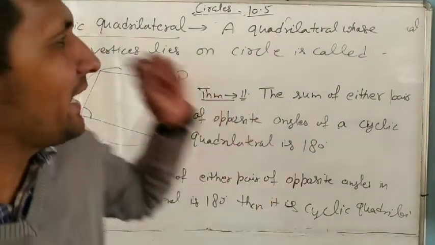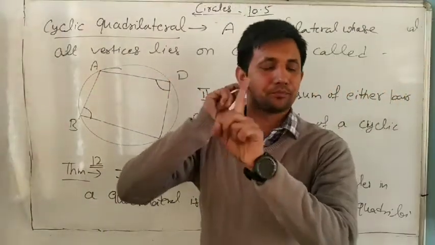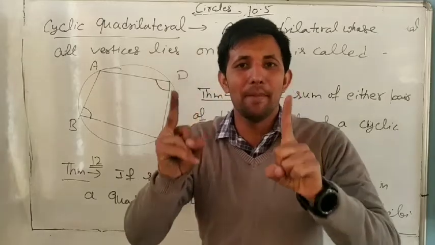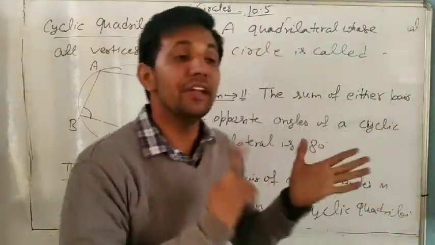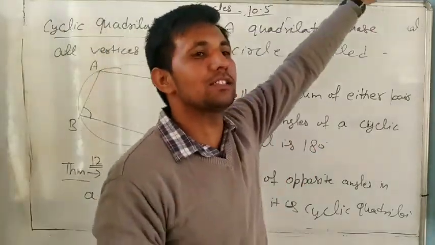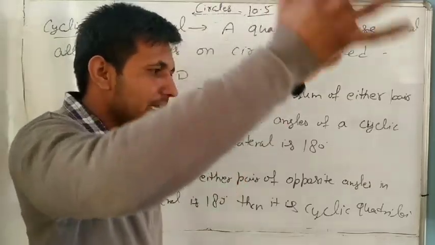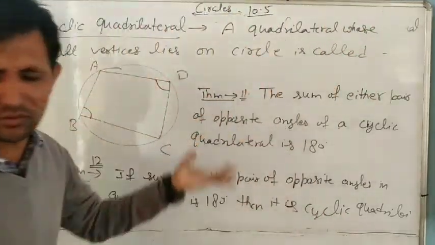Now questions are very simple if you remember these theorems. First important one: the angle subtended by an arc at the center is always double the angle at the remaining part of the circle, and all the remaining angles on the circle are always equal. And this one is very important.